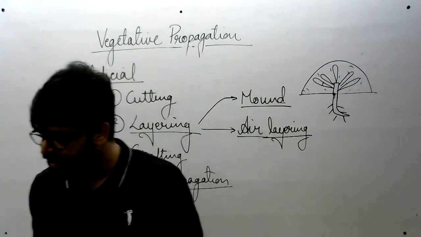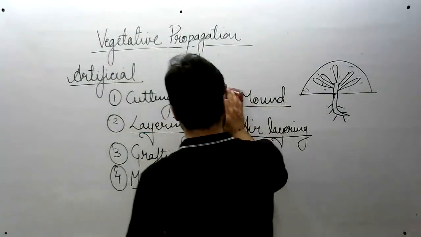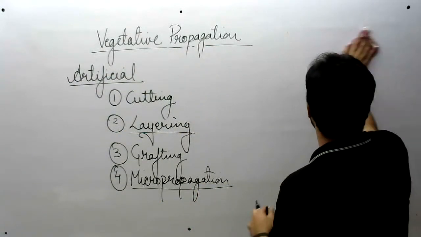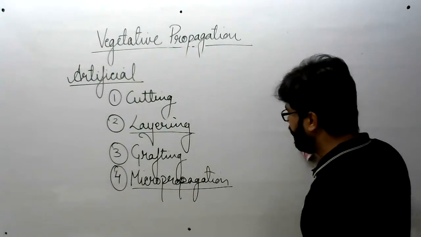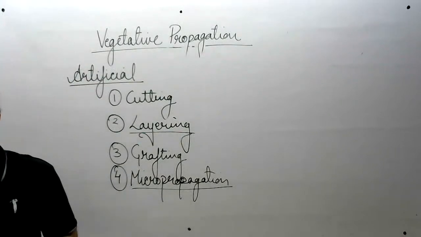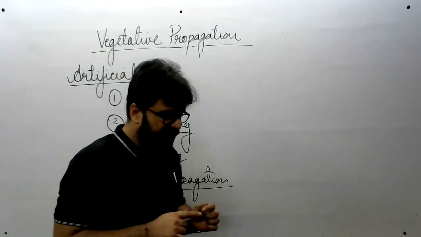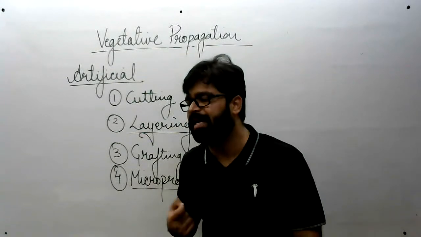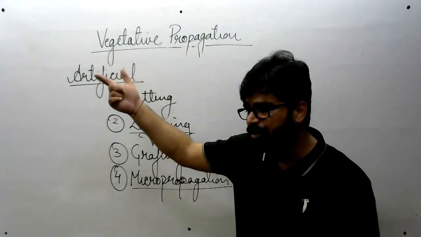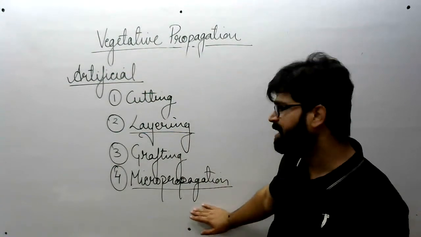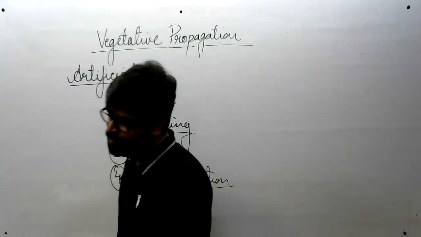Okay, yes, so what happened in tissue culturing? You take few cells from a plant and then culture them artificially in laboratory. Okay, and finally plantlets are formed in laboratory itself by culturing those cells collected from the plant. This process is known as micro propagation.